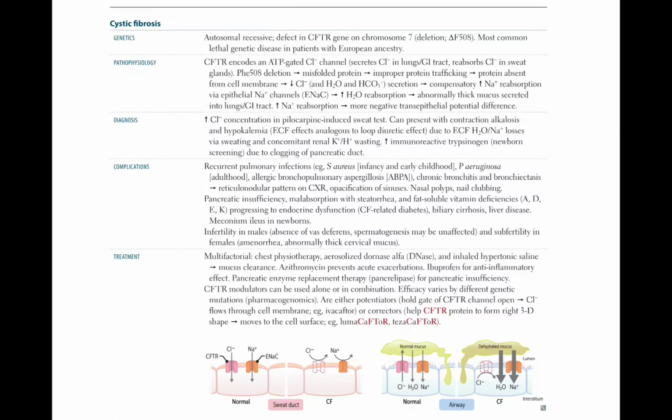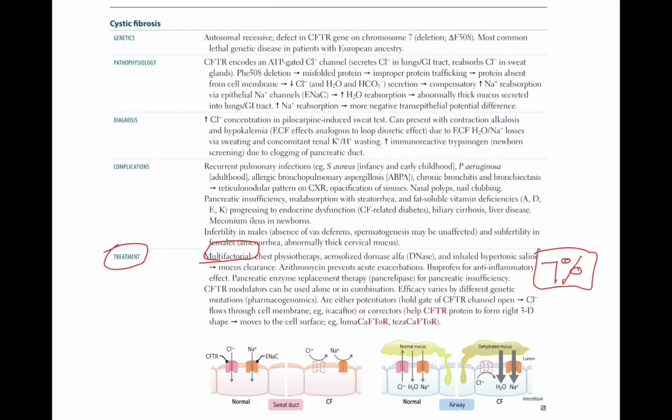So now we will discuss treatment of cystic fibrosis. Basically, cystic fibrosis treatment is multifactorial. First we will do chest physiotherapy, or we will use aerosolized dornase alpha, or DNase. And hypertonic saline. Hypertonic saline is 7%. It is a very useful treatment for cystic fibrosis.